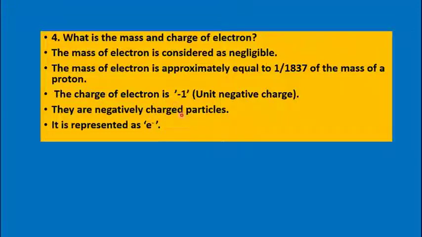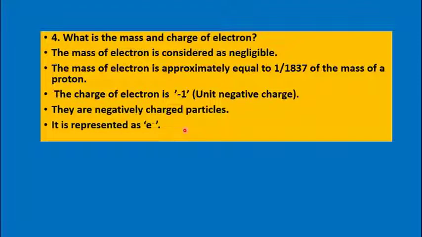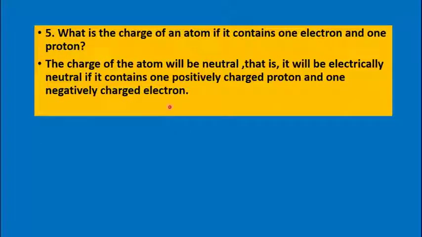So protons and electrons are two subatomic particles of an atom. So the postulate which was given by John Dalton, that is, atom is indivisible, was proved wrong. Two subatomic particles were discovered: one was the electron and the next one was the proton. Then you have studied about the charge of the proton and the charge of the electron. Now what will be the charge of the atom if it contains one electron and one proton?